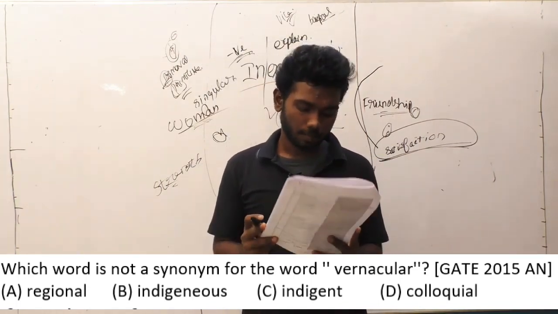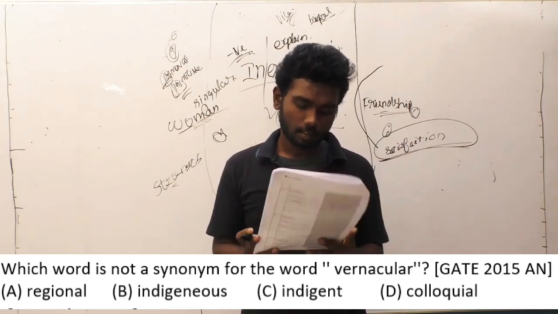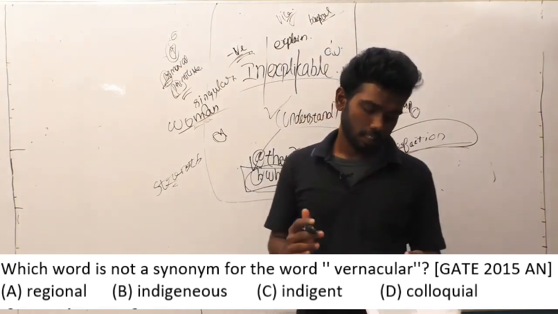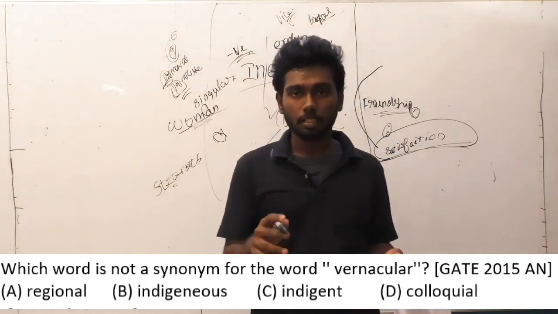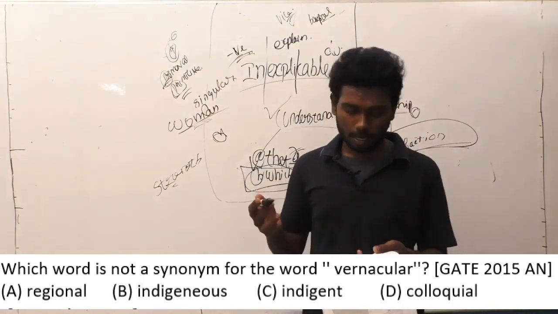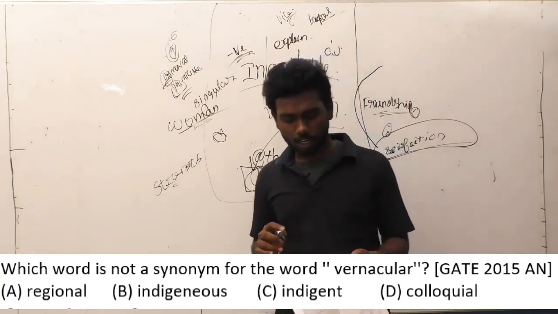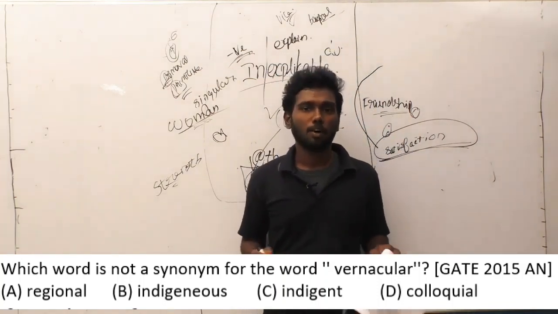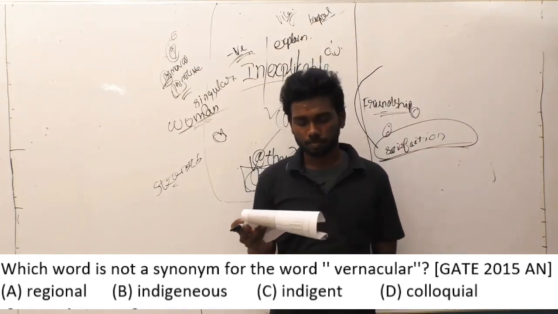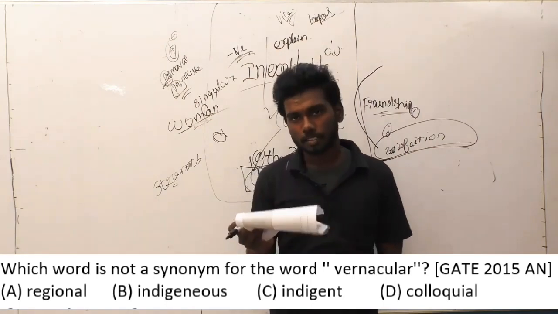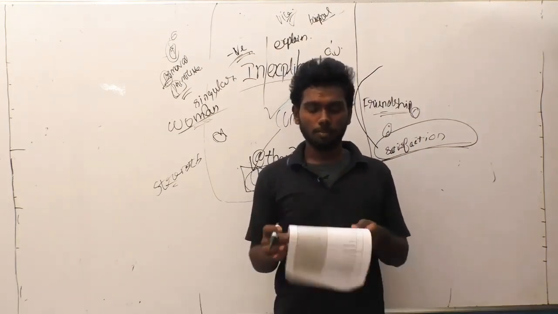Option C, indigent. I am going to say the meaning of indigent, however, let us keep this in reserve because most people don't know the meaning, and let us go to the final option, colloquial. Colloquial means an informal way of talking. So it is also in regional language. So option C is going to be the answer, and the meaning of option C is poor or needy.